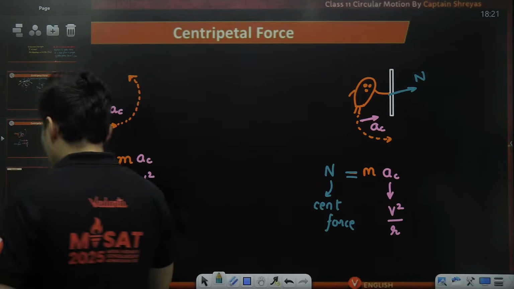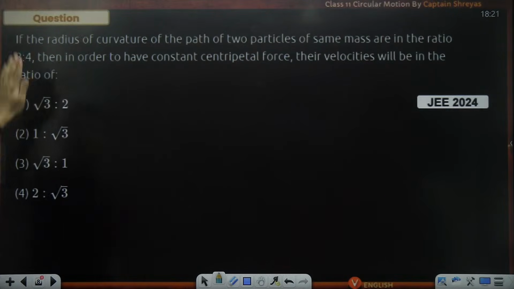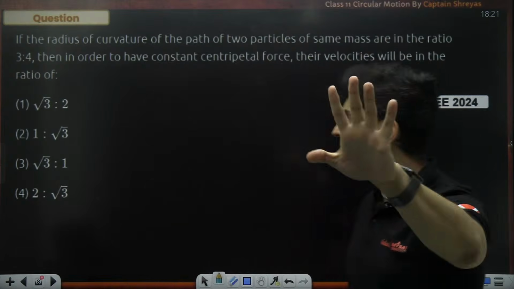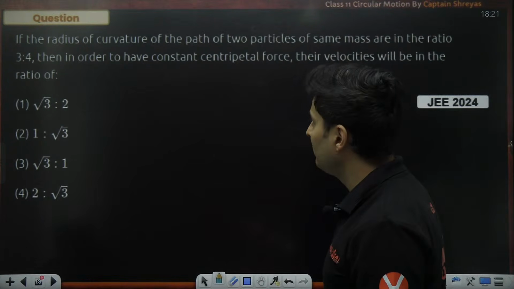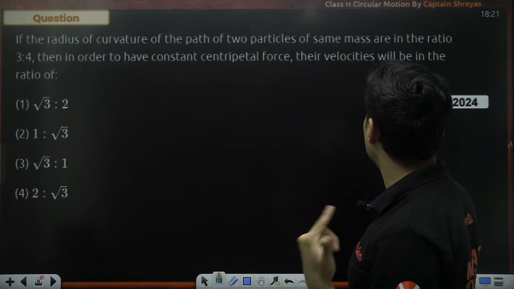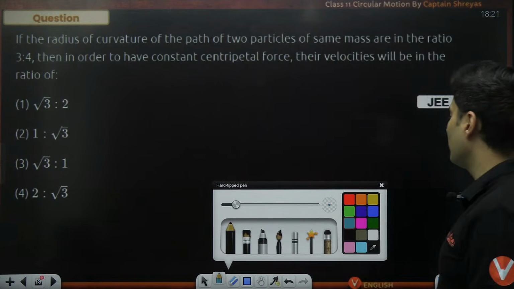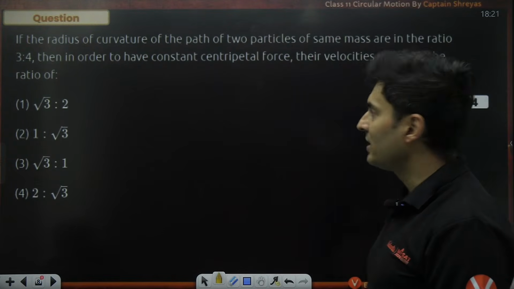Okay. So let's begin with the question coming up on your screen, and here it is. If the radius of a path of two particles of the same mass is in the ratio of 3:4, then in order to have constant force, their velocities will be in the ratio of? To have constant centripetal force, what should be the ratio of their velocities?